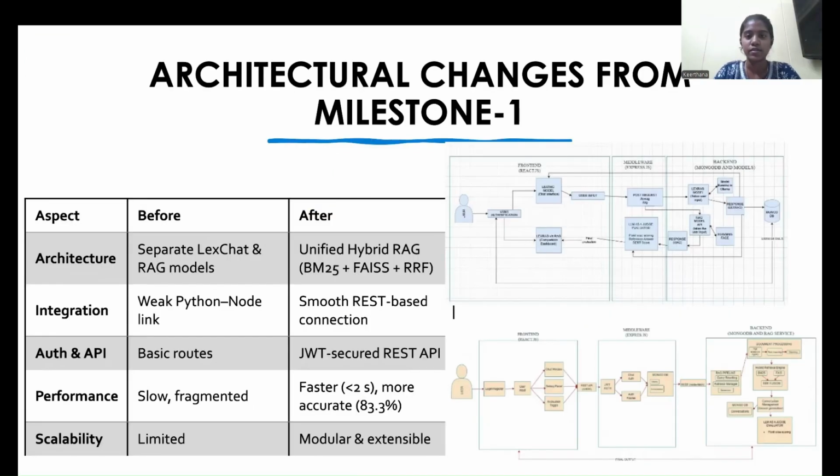Next are the architectural changes from milestone 1. We moved from a fragmented architecture to a microservice architecture.